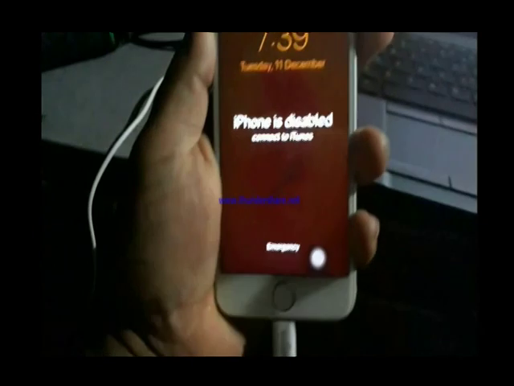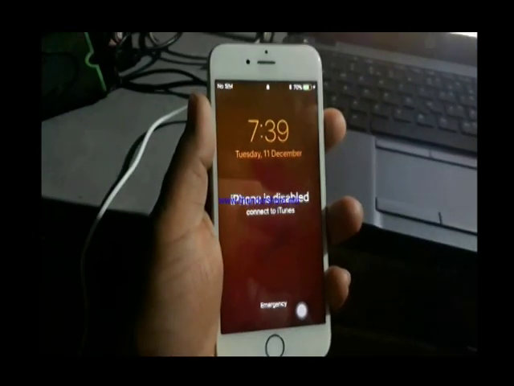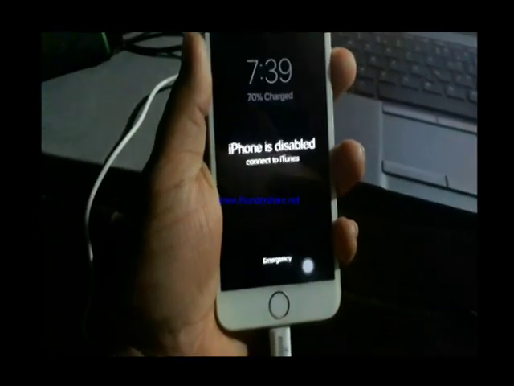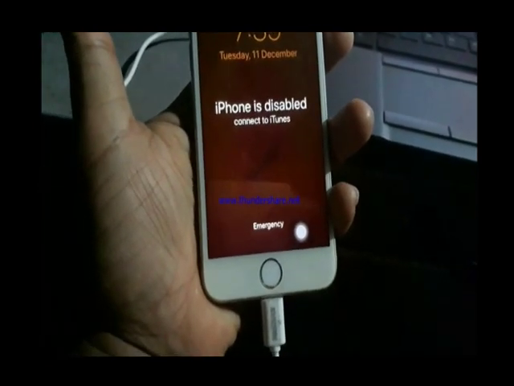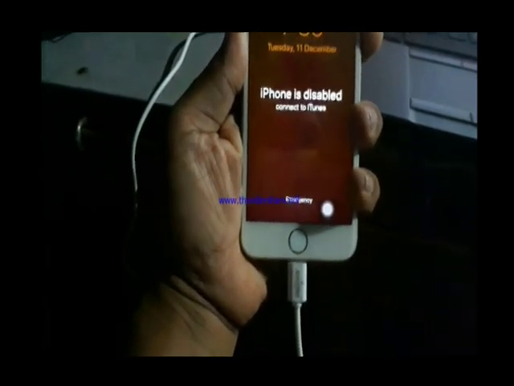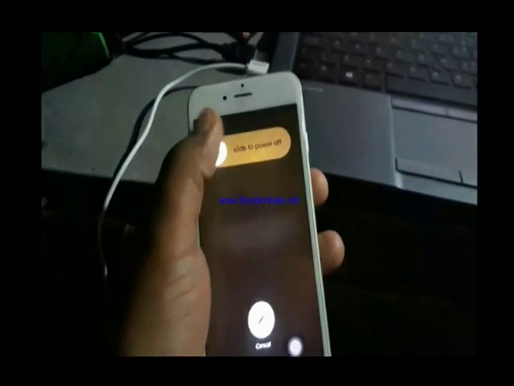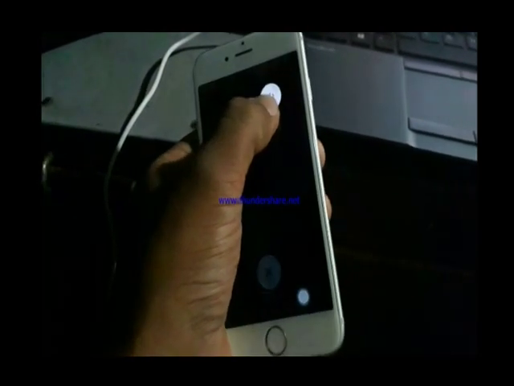At first, connect the phone in DFU mode. So how does this phone go into DFU mode? Press the power button, swipe the power icon, and wait for the phone to turn off.